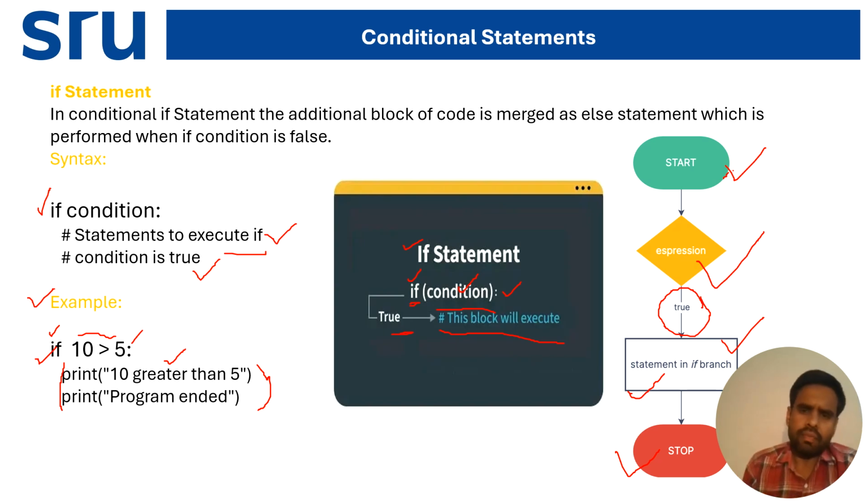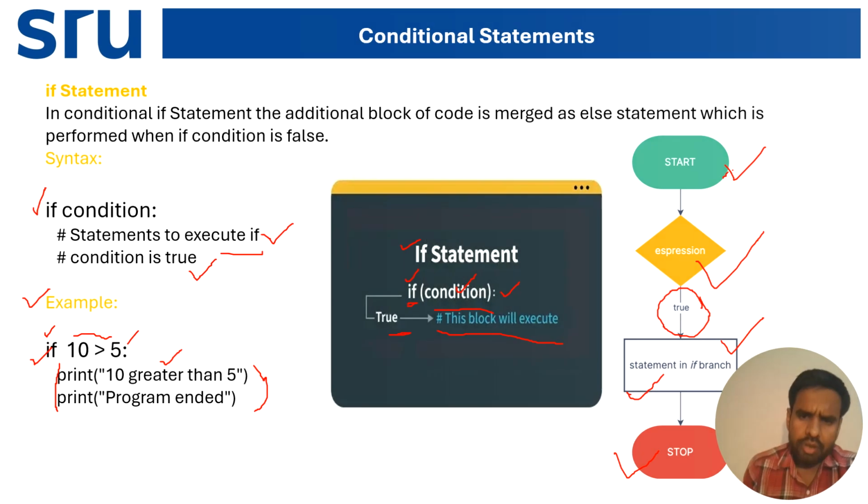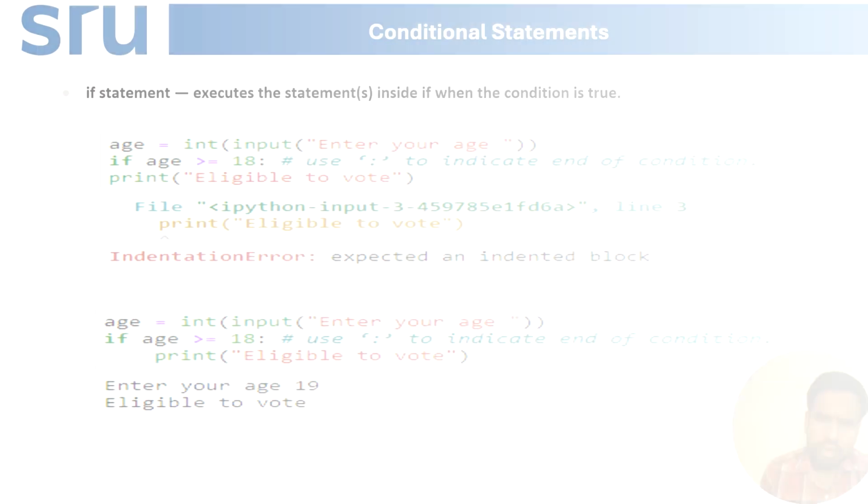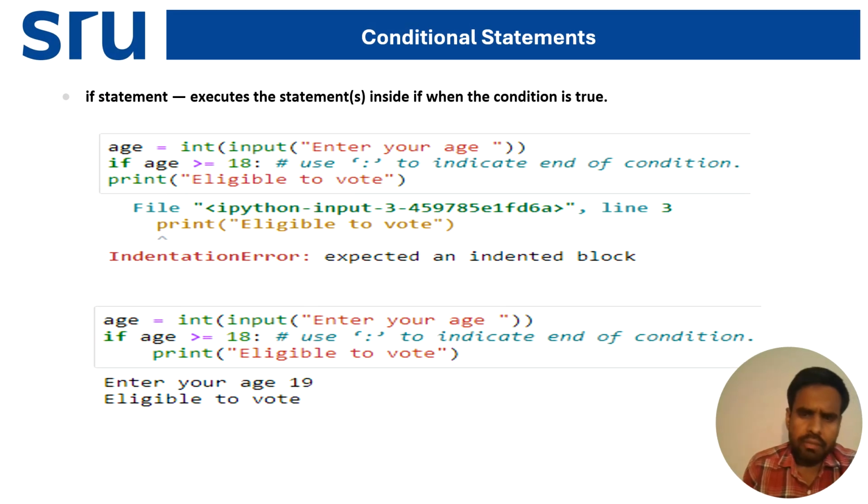Now coming to some examples. Only an if statement example. I'm giving one variable, age, equal to int. Int means integer data type. Now I'm taking input with int input. The message "Enter your age" will be displayed in the display box.